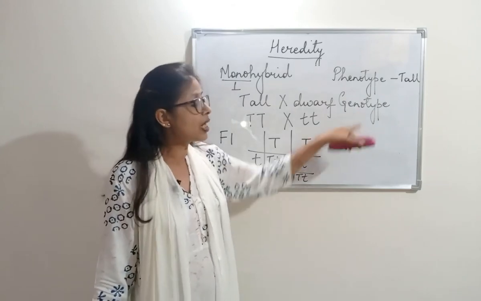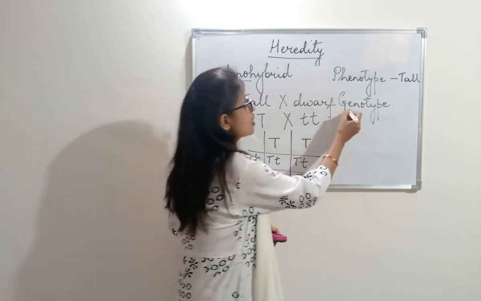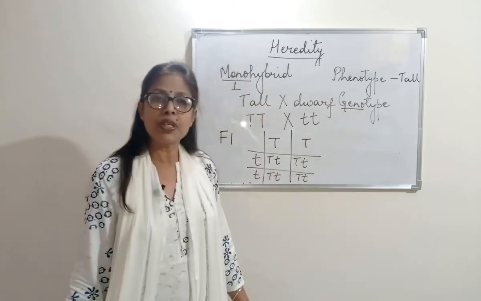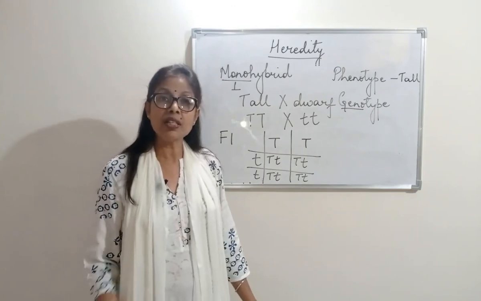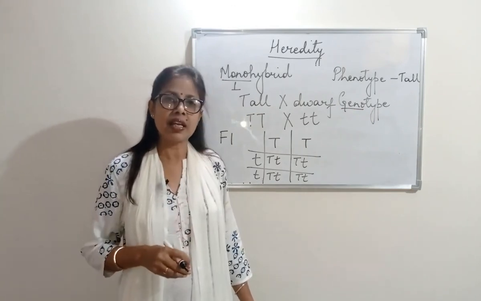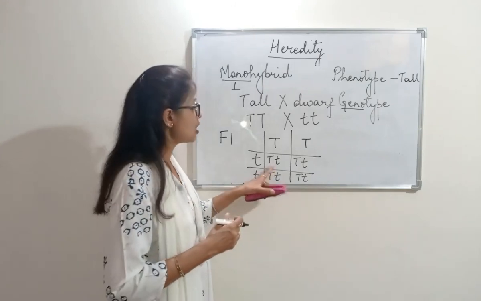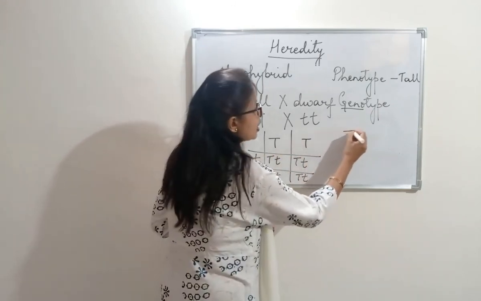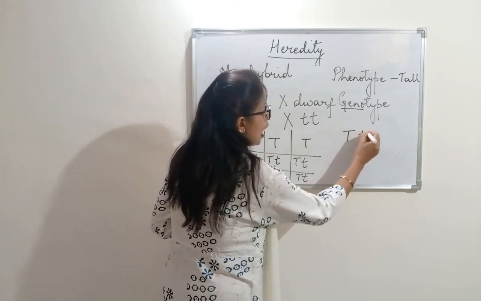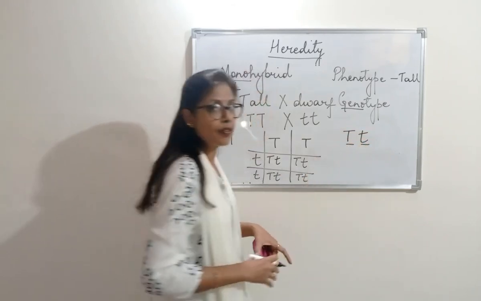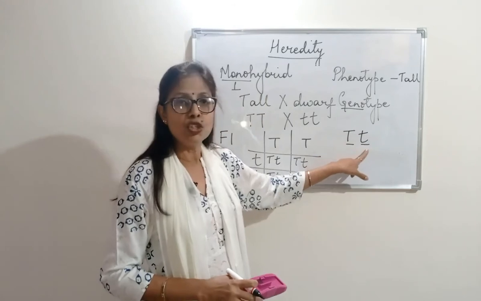But when we looked at the genotype, as the word represents genes, that means the characters present inside. When the genes were studied, it was seen that they contained both tall and dwarf.